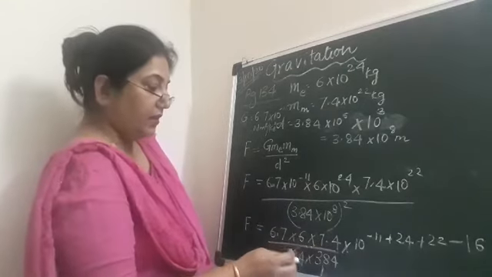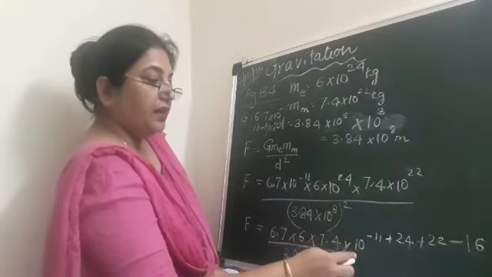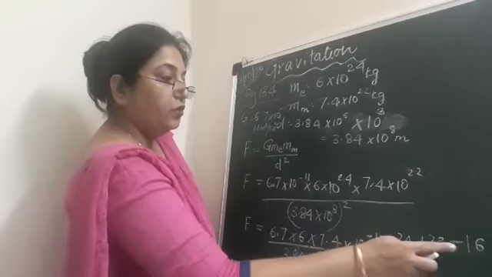So you understood what I have done? Combine all these: 10 to the power of minus 11, 24, 22, minus 16.